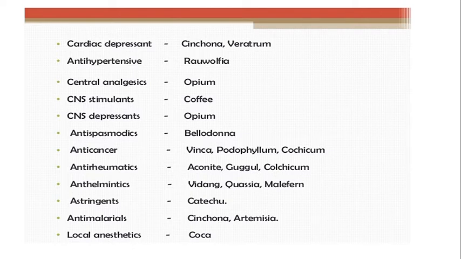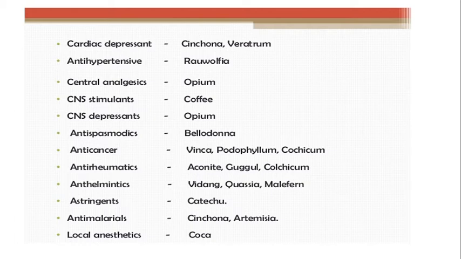Central analgesic, a centrally acting drug which gives relief from pain; example is opium. CNS stimulant, coffee, which stimulates the central nervous system. CNS depressant, which depresses the central nervous system; example is opium. Antispasmodic, which gives relief from spasm; example is belladonna.